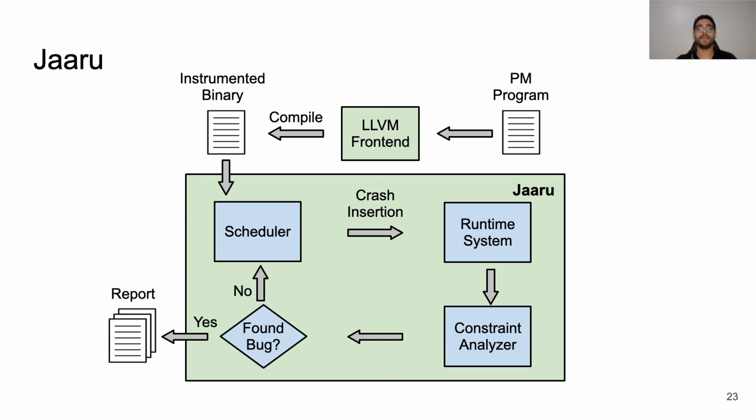To use Jaaru, the persistent memory program has to be compiled with Jaaru's LLVM frontend, which instruments memory and cache instructions. Then, after running the program, the scheduler identifies potential crash points and the runtime system runs the program and simulates crashes. Jaaru analyzes the executions and refines the corresponding constraint for each cache line. If it finds bugs in the programs, it reports them to the user. Otherwise, it repeats the process until there are no more executions.